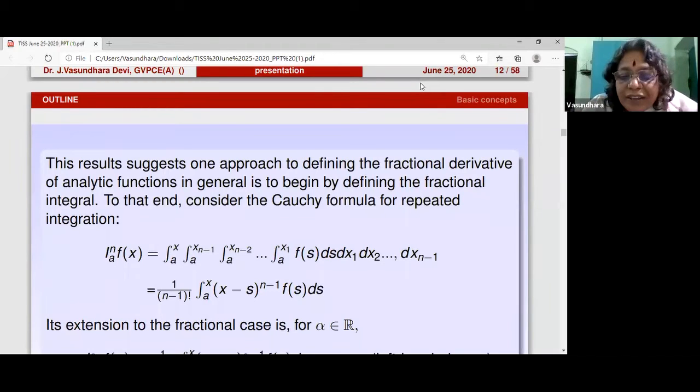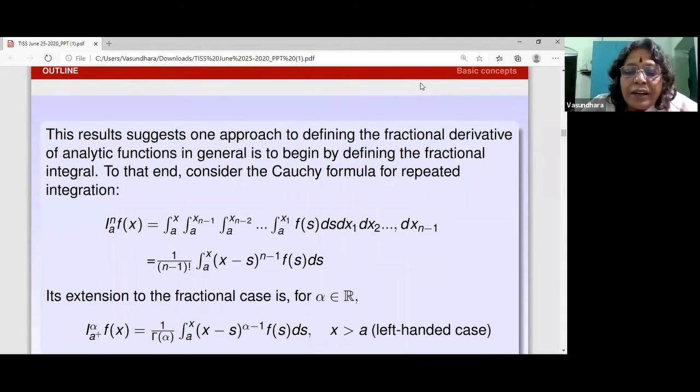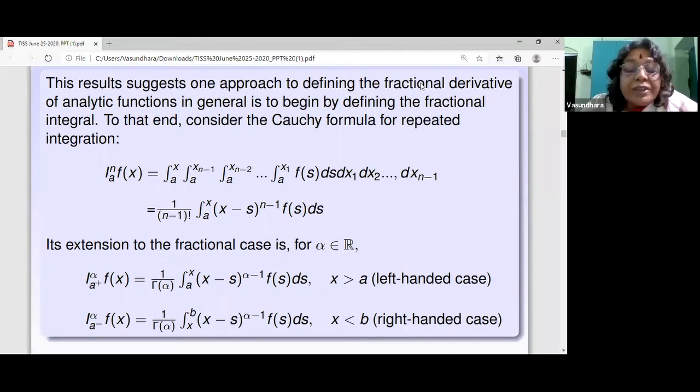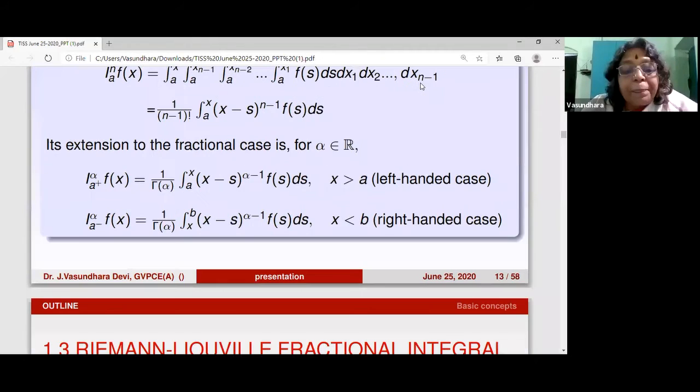So when they generalized, in place of n, they placed the real number alpha, and the factorial function they replaced with its generalization, the gamma function, and introduced a derivative for the integral. So now keep this in mind, because it helps us to discover new integrals and new fractional derivatives that have come up.